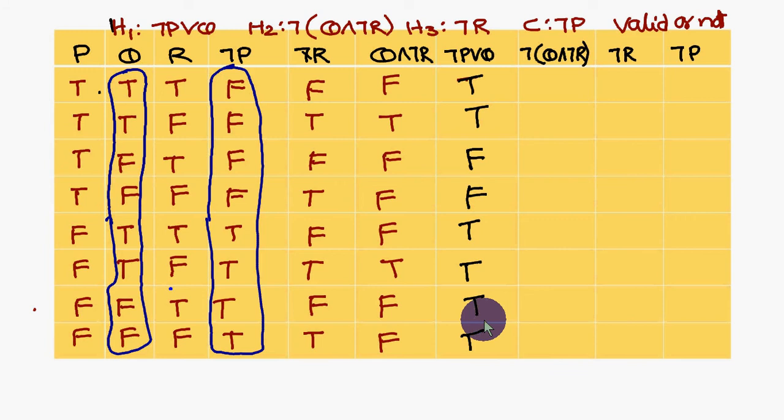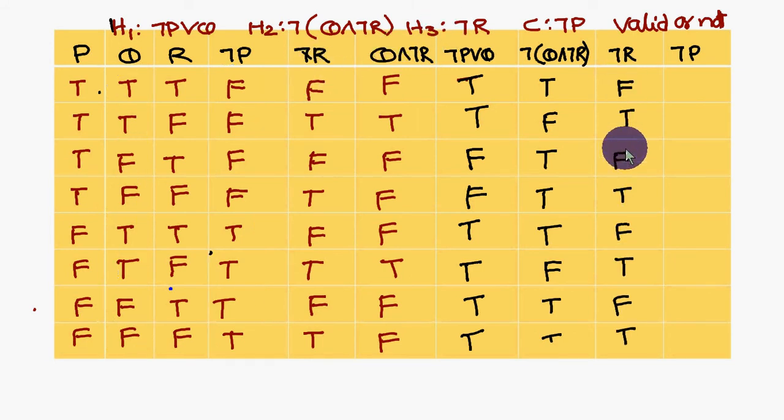Okay, is it clear? Next one is the negation of Q and not R. Q and not R I already did. So if you apply negation, false will become true, true will become false like this. Next, again not R, you write the not R values here. Next, again not P values, so negation of the P values: four falses and four truth values.